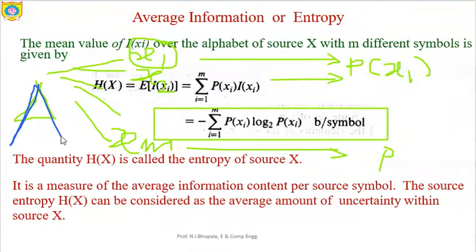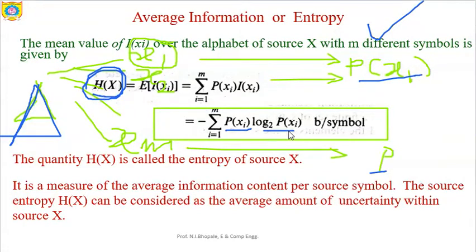If there is any source, then based on the probability of the different messages as well as the information carried by them, we can determine the average amount of information carried by that particular source. Just by knowing the probability of a particular message, we can obtain the entropy of the source, or the average amount of information.